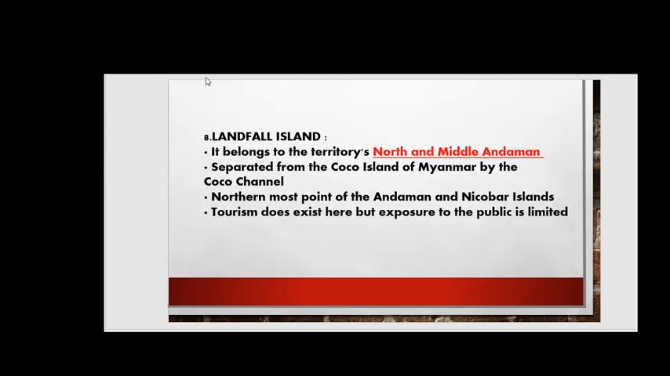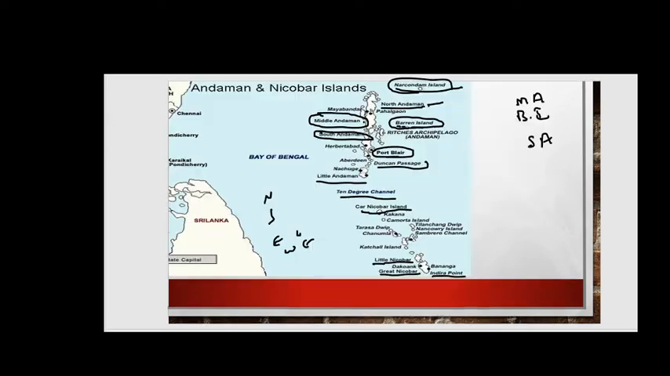So we move further. Here you can see the next location, that is Landfall Island. Where is Landfall Island located? First, let me tell you that this location belongs to Northern and Middle Andaman. So where is Northern and Middle Andaman? Let me show you this. This is Northern Andaman and this is Middle Andaman. So this location is between these. In this way you have to locate this. Next, we move further.